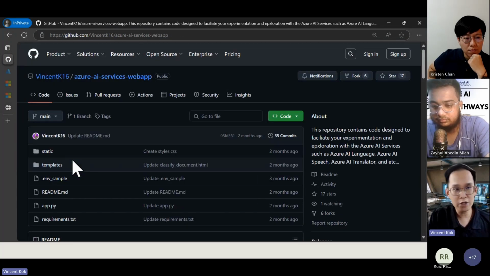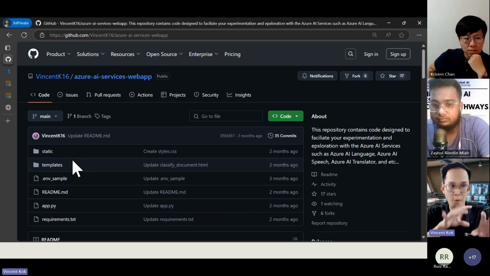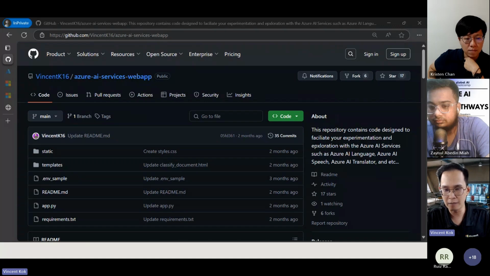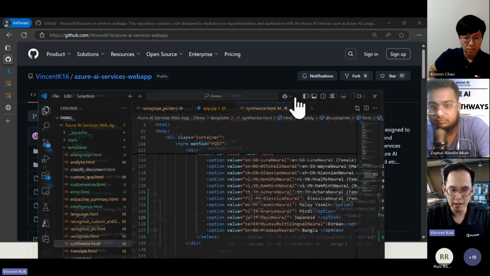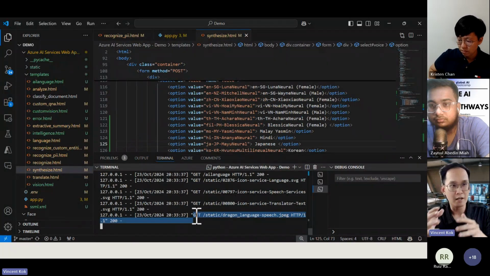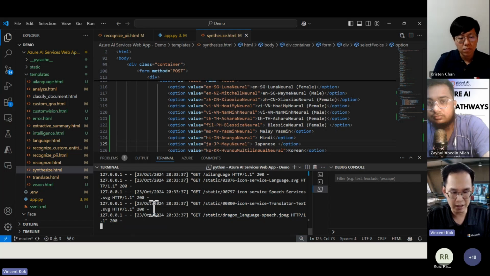How many of you, when you are trying to learn coding, learn it in Visual Studio Code, and then see the output from Visual Studio Code? How many of you do that? Let me show you my Visual Studio Code. You learn the coding, then you run the Python code, and after that the output is in here.